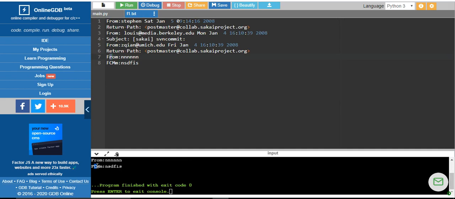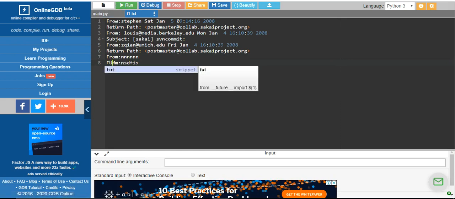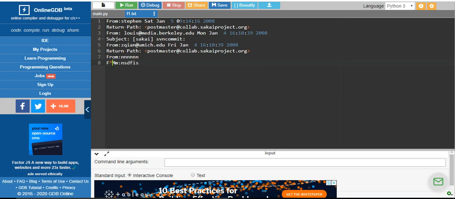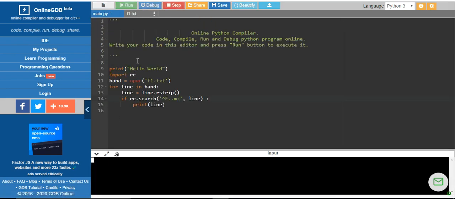You can also see that after this, if you give any other extra character, it will not be accessible, because I have told that between F and M there will be 2 single characters. It may be any special character. If I change it to, say for example, hash symbol, or star, I will try it with you. When I run the program, we will see whether the data will be extracted or not from this from. So if you can see this, okay.